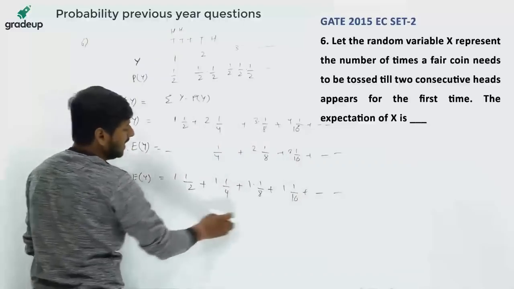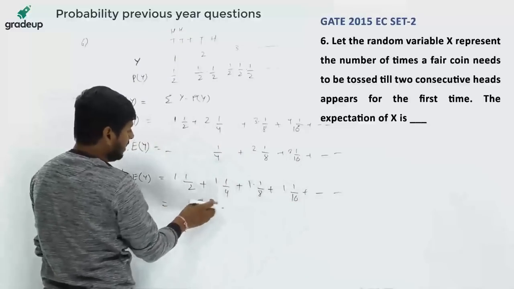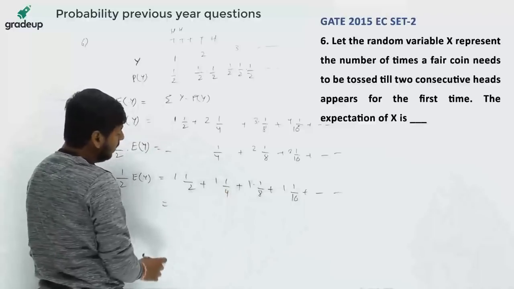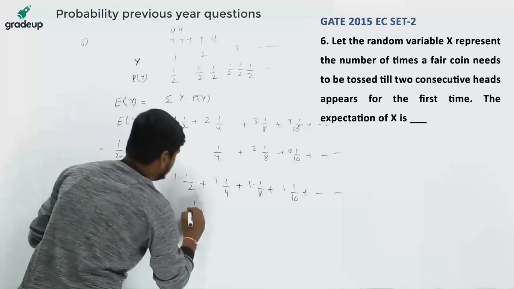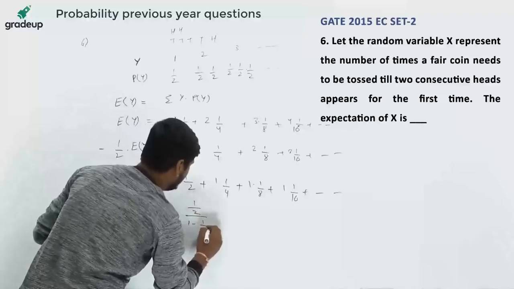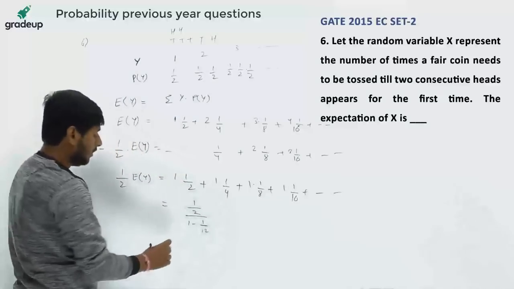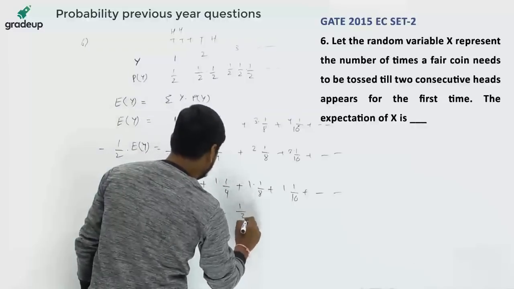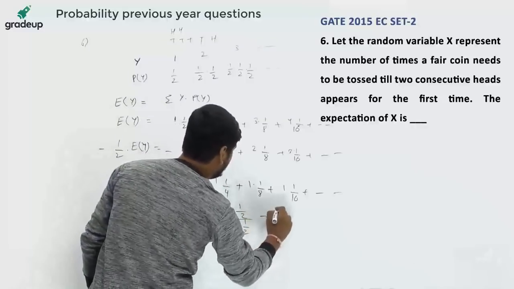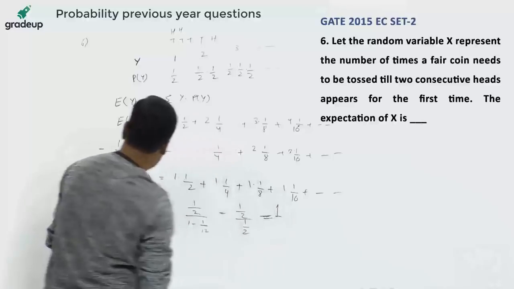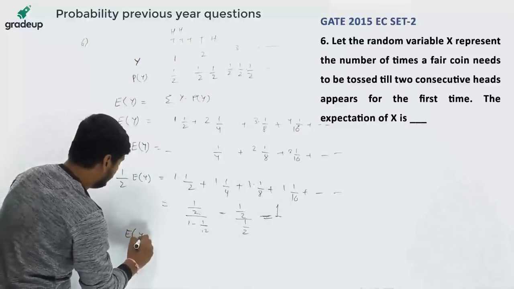This is a GP with first term A equal to 1/2 and R equal to 1/2. So the sum is 1/2 divided by 1 minus 1/2, or 1/2 divided by 1/2, which is equal to 1. So E(Y) is equal to 2.